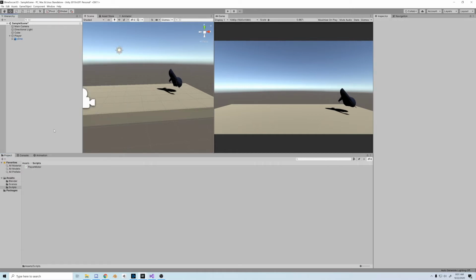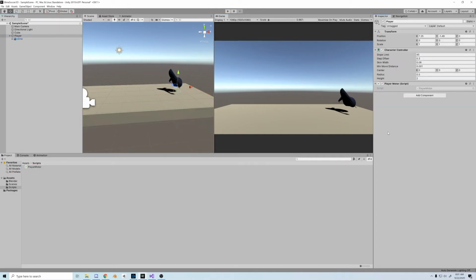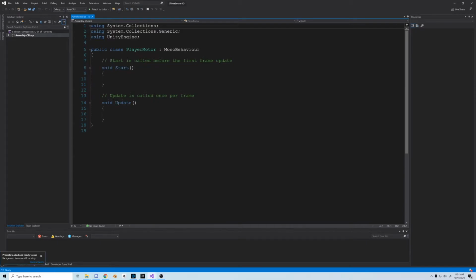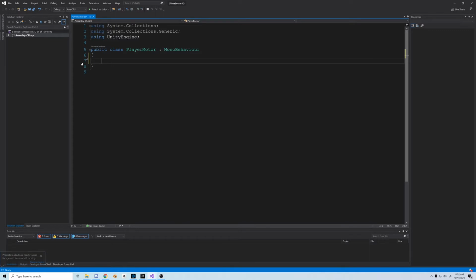We'll drag it onto our player, and we're going to open in Visual Studio. Once we're in, the first thing I like to do is erase everything out. Let's get a clean slate here. We're going to have to declare some variables. First, I'm going to declare a variable. We have to access that character controller, so I'm going to put private CharacterController. And with private variables, it's standard to use underscores. So I'm going to call it _controller, just to tell the difference quickly between a private and a public variable.